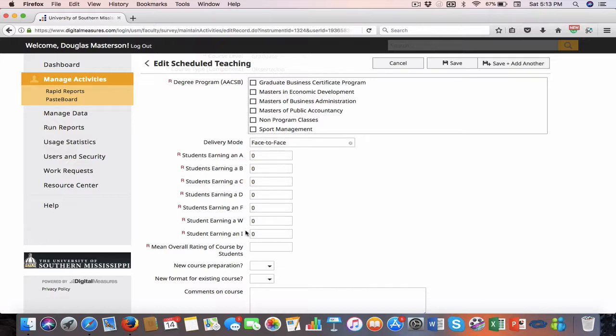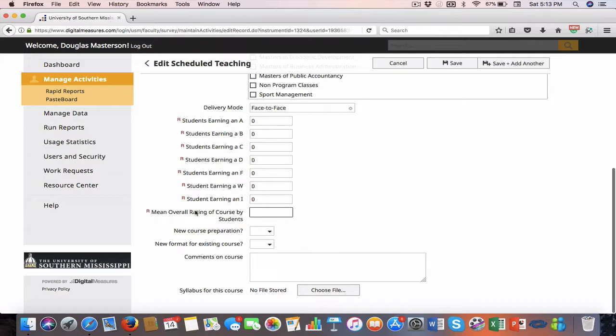You can look at the grade distributions, and faculty can put in some additional information. So, for example, was this a new course preparation? I can mark yes or no. Adding rich information to our scheduled teaching is good. Did I teach this in a new format? Maybe I want to make some comments on the changes that I made. And I can also upload my syllabus here.